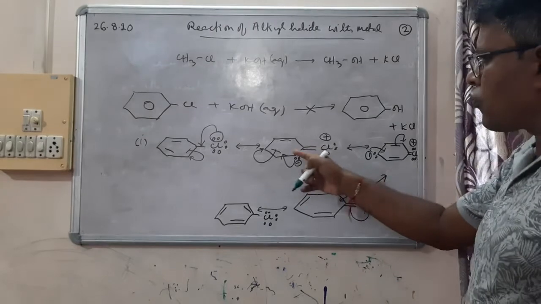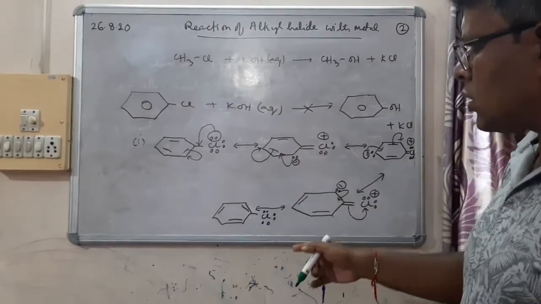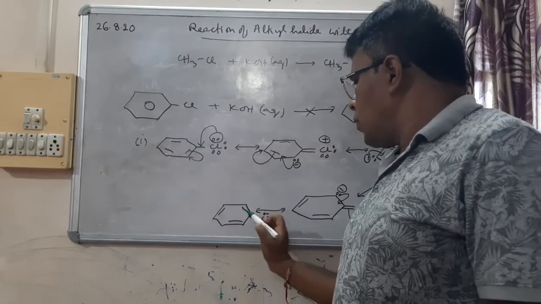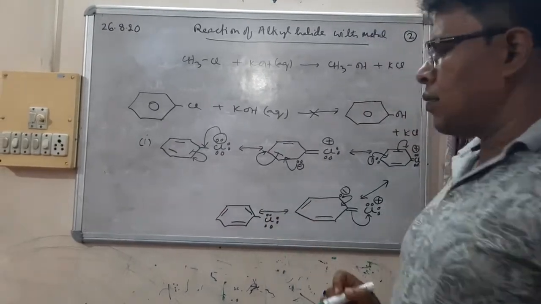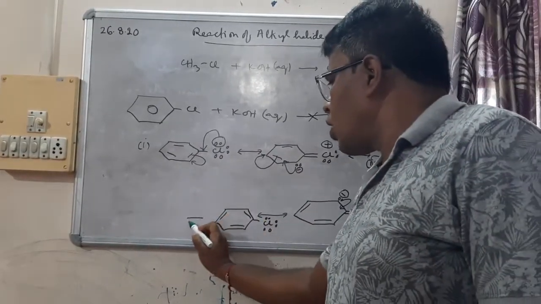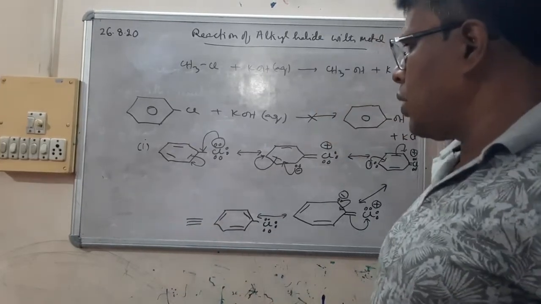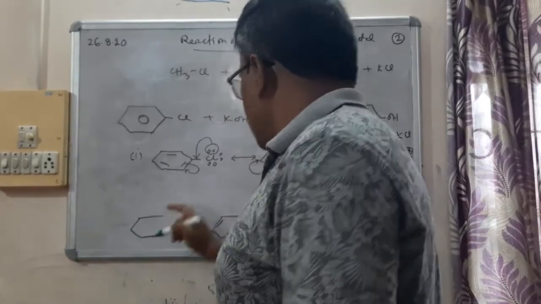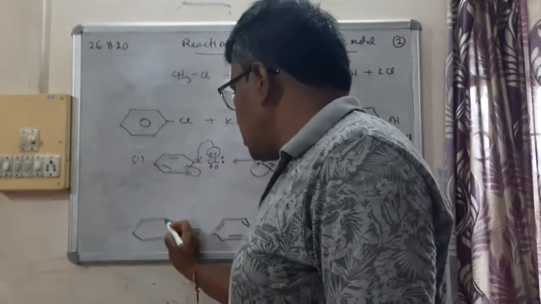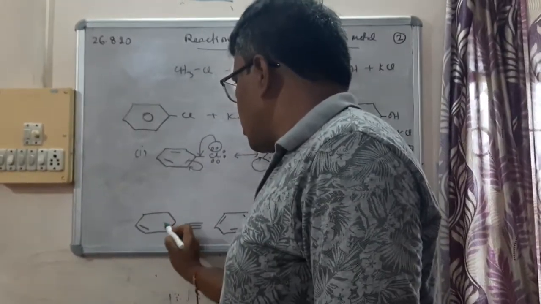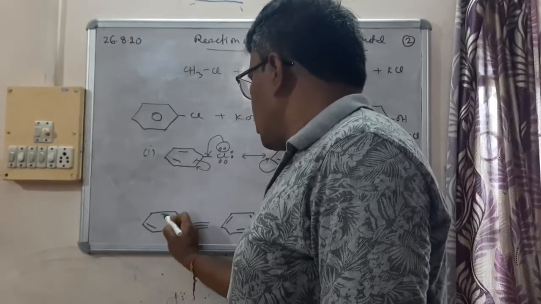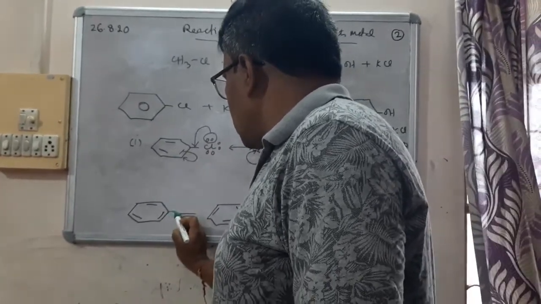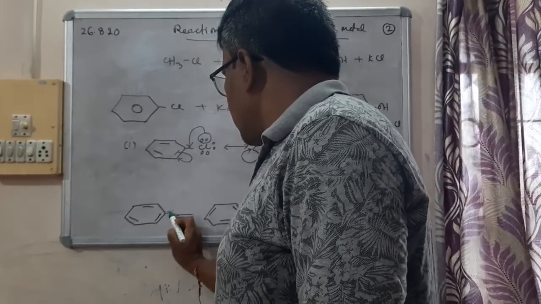So, from all these structures, we are able to see that in haloarene, carbon-halogen bond has a double bond character, and if we want to draw the resonance hybrid, which is a combination of all these structures, it will be like this.